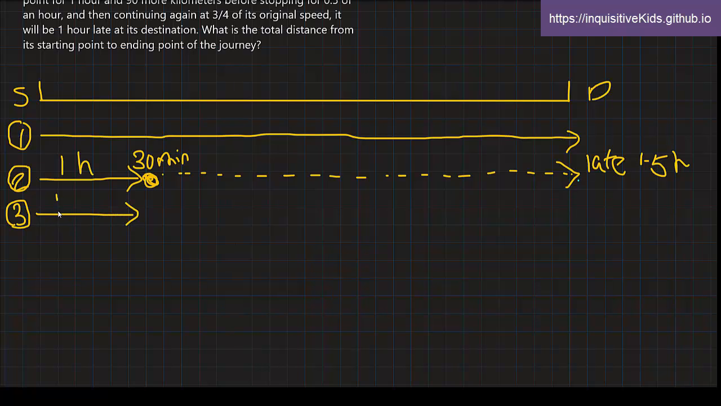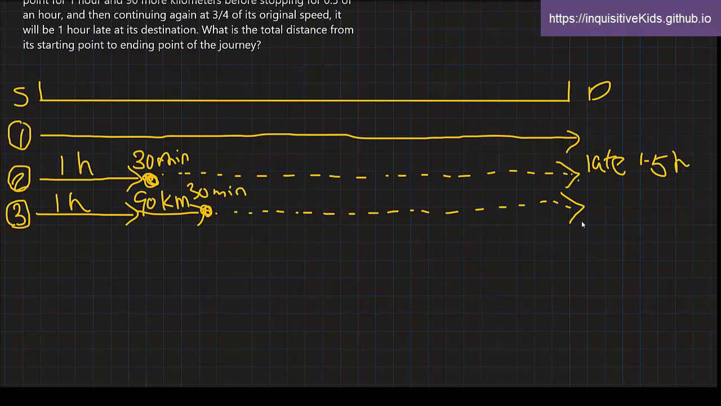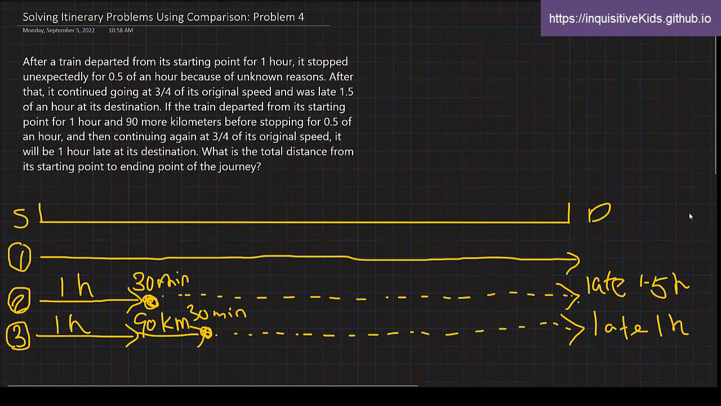And finally, we have our third scenario, which is after leaving the starting point for 1 hour, and then went 90 more kilometers, stopped for 30 minutes, and then kept going at 3/4 of its original speed, and if it goes like this, it was late 1 hour, so a bit faster than the second scenario. So what is the total distance from its starting point to its ending point?